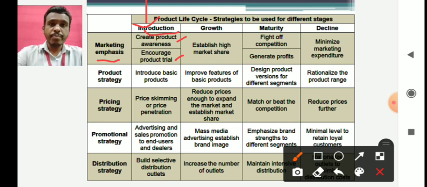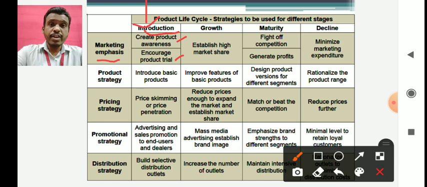So generally people purchase things in smaller quantity whenever they are trying a new product, so try to come up with smaller packets or sachets.